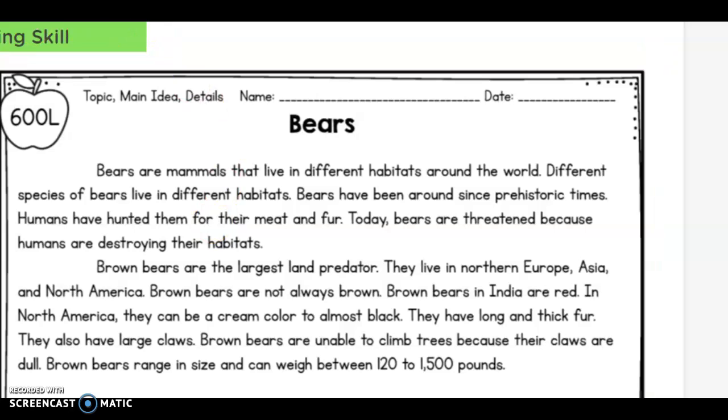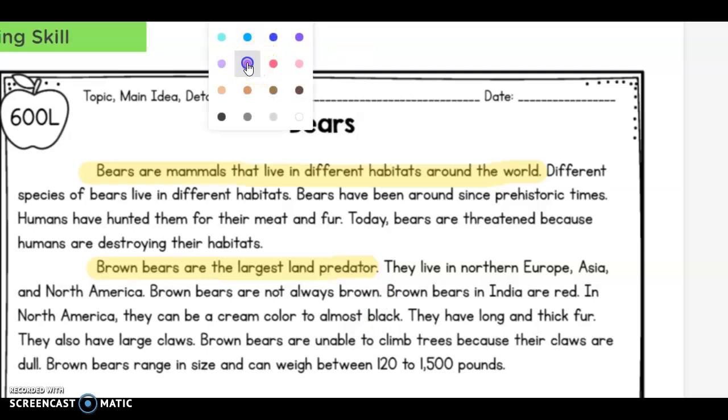Now let's go ahead and highlight our topic sentences because remember, our topic sentences can help us find the main idea. Now in purple, I want you to highlight the topic that is repeated in paragraph 1 and paragraph 2. Now I'll highlight what I see, and I want you to highlight all of the words that you see in the first and second paragraph that shows us that the topic is bears.